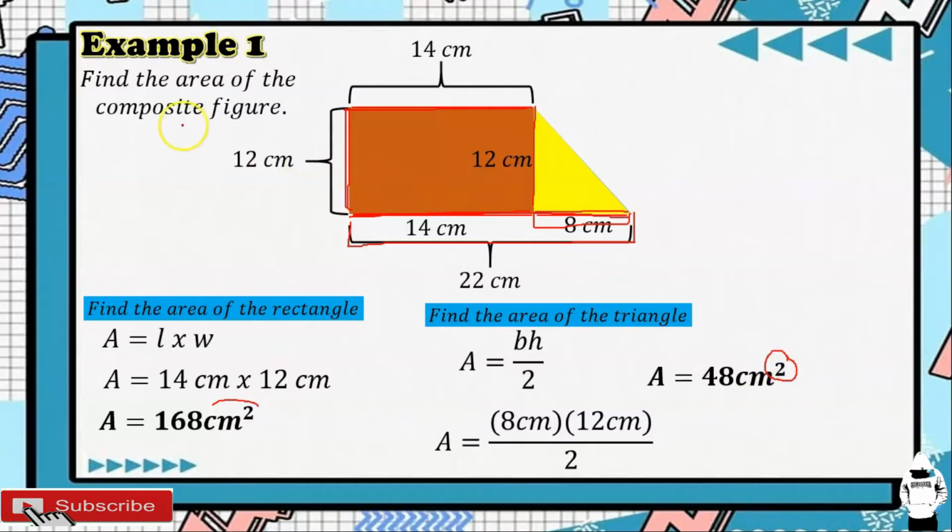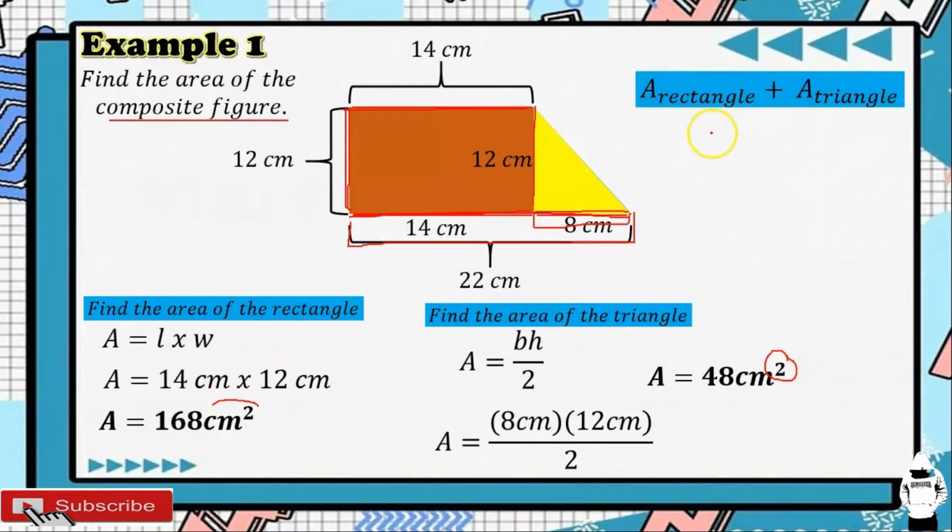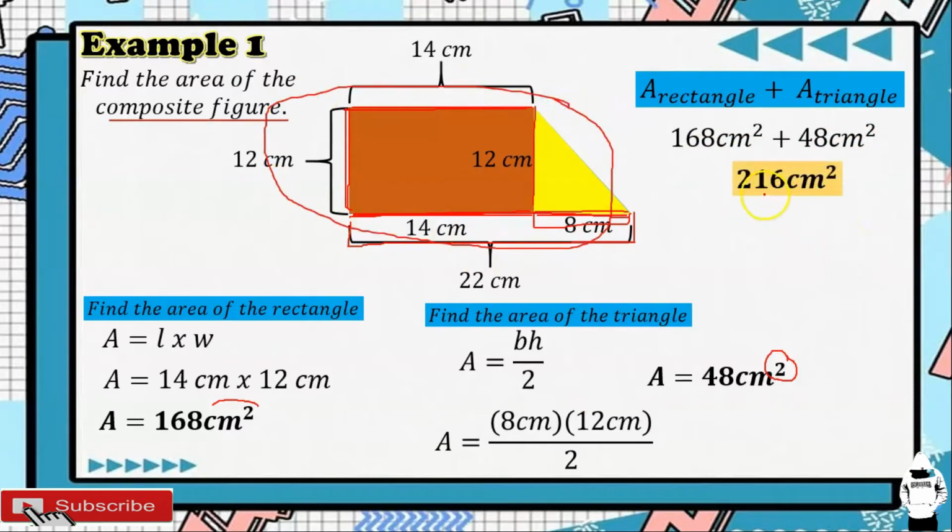Okay, ngayon, ang tinatanong dito is you are going to find the area of a composite figure. So, hanapin natin yung area ng figure na ito. So, ibig sabihin, we are going to add the area of a rectangle and the area of a triangle. Since ang area ng rectangle is 168 square centimeters, tapos yung area ng triangle, that is 48 square centimeters, i-add natin yan para makuha natin yung buong area ng ating figure, that is 216 square centimeters. So the area of a composite figure is 216 square centimeters.